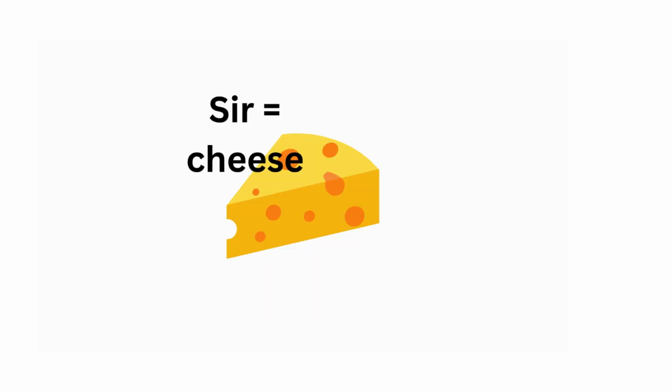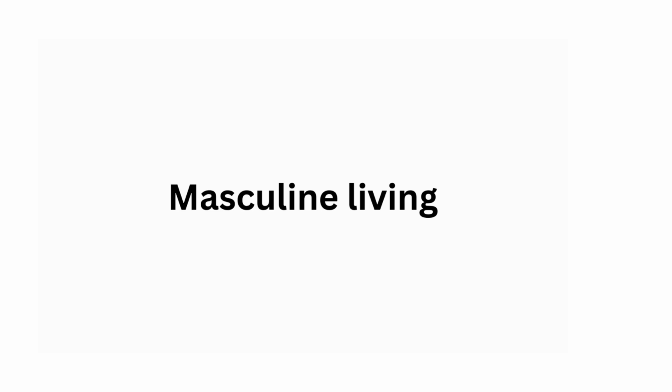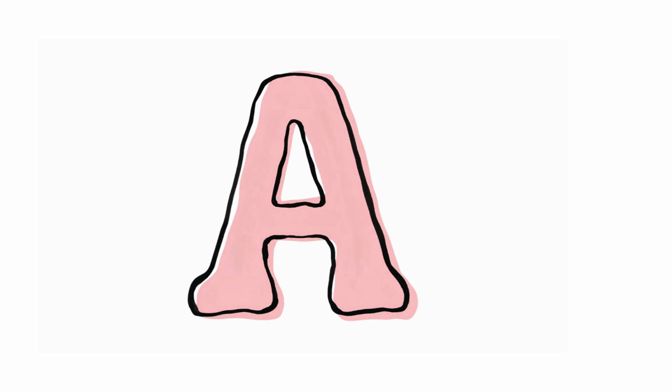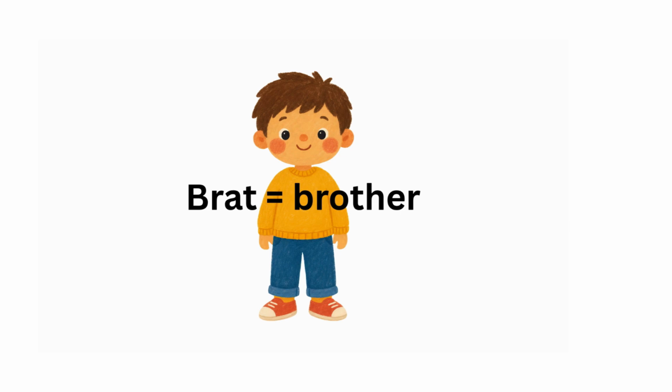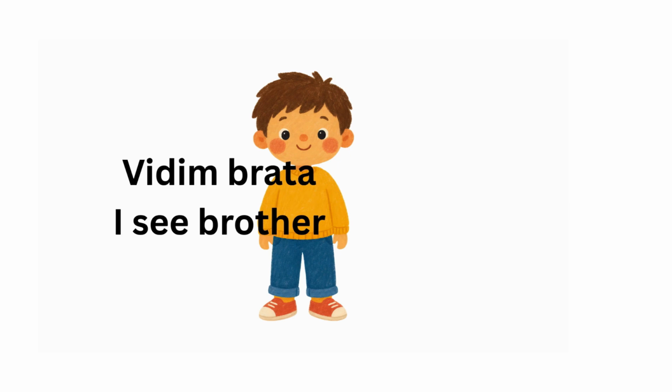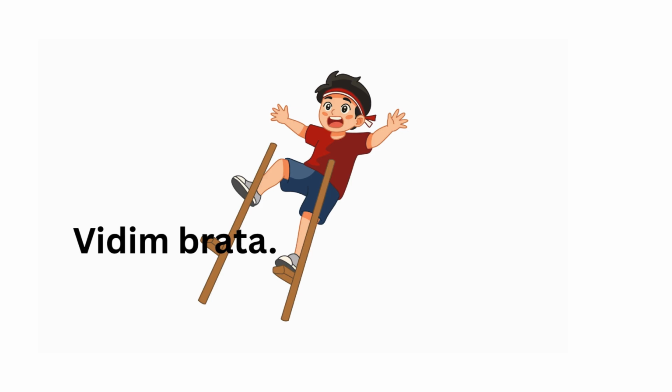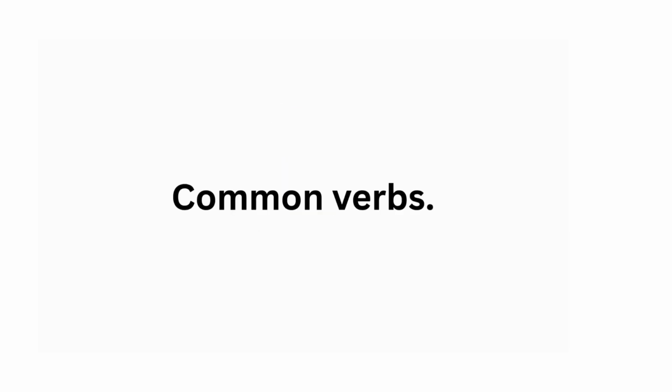We've got the non-living, sir, cheese, ends in a consonant, and then we have the masculine living in the accusative case. It means it's got a heartbeat. It ends in A. So we've got brat, that's a living person, and brat then ends in an A. So vidim brata, I see brother. We don't usually say my, we just say vidim brata.